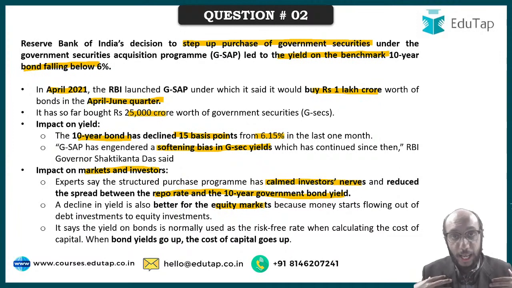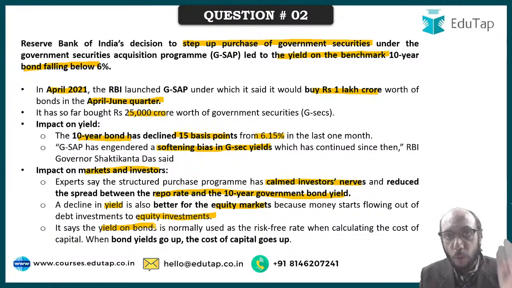And it is not as if I am trying to say this. It is experts who are saying this, that the moment yield declines in the debt market, equity markets become attractive and money will start flowing into the equity investments. Right? Are you getting my point? Third point, right? What happens is that the yield on bonds is normally used as a risk-free rate when calculating the cost of capital.